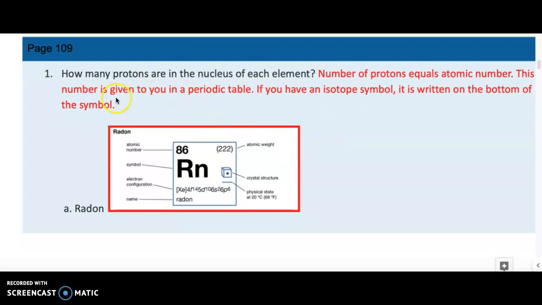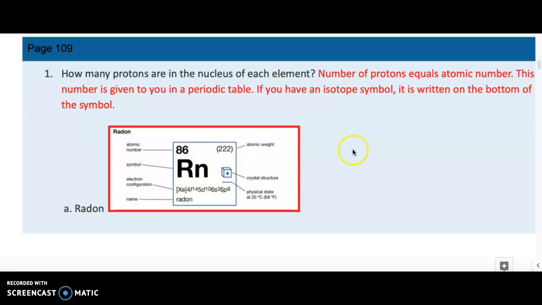So by knowing the number of protons, you can identify the element, because protons are what define your element. And it's very easy to find the number of protons in your periodic table because it equals your atomic number. This is how you know the number of protons in your element.